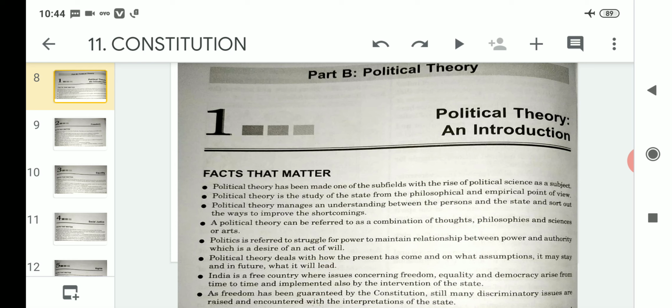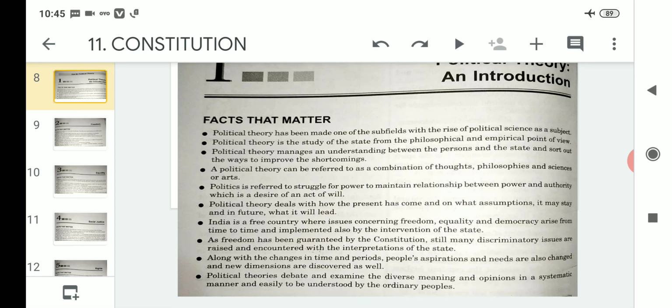Sometimes it happens that after going through all these guaranteed rights given by the Constitution, there are some discriminatory issues which are raised and encountered. So all these problems are there, where issues are made, but after all, at last, they are solved through proper discussions between the governments and their people.